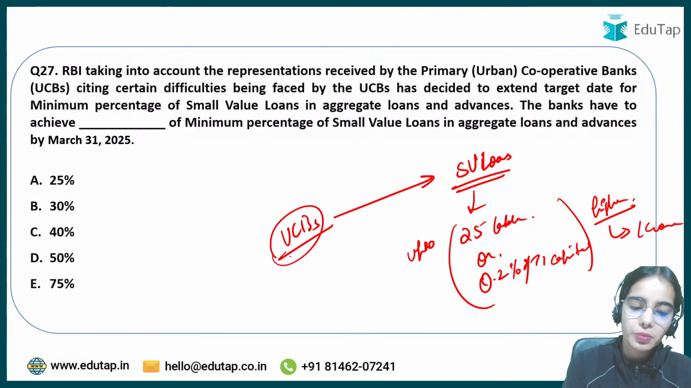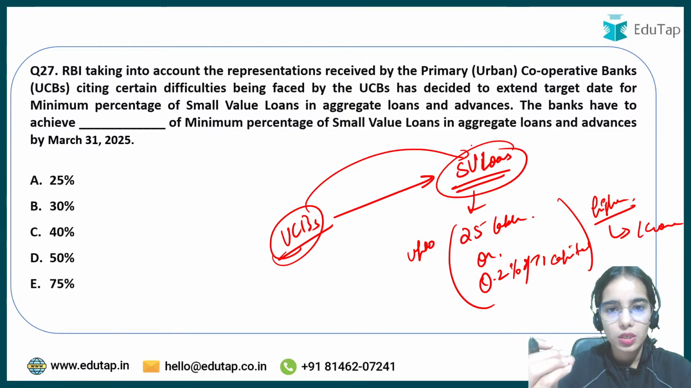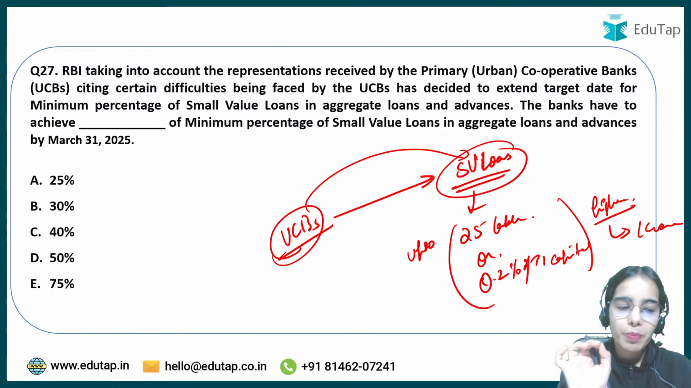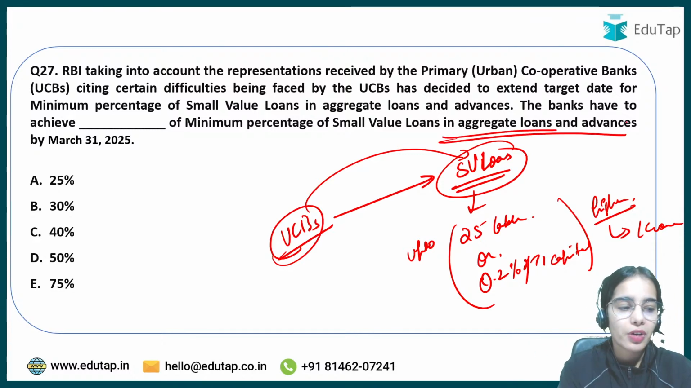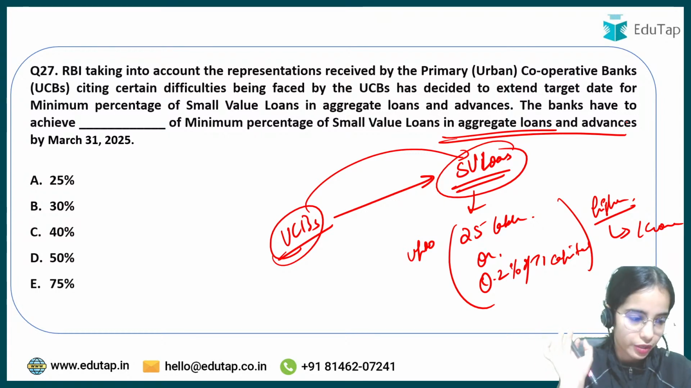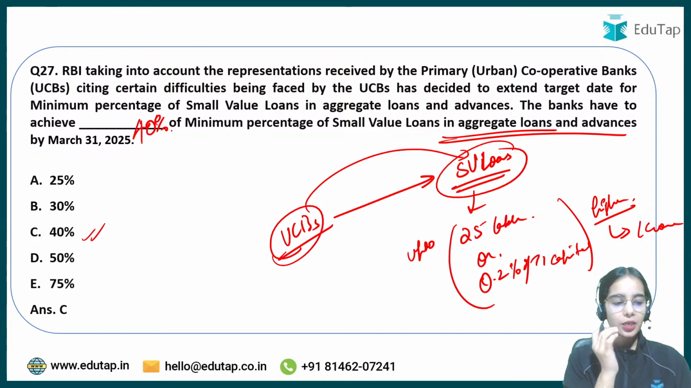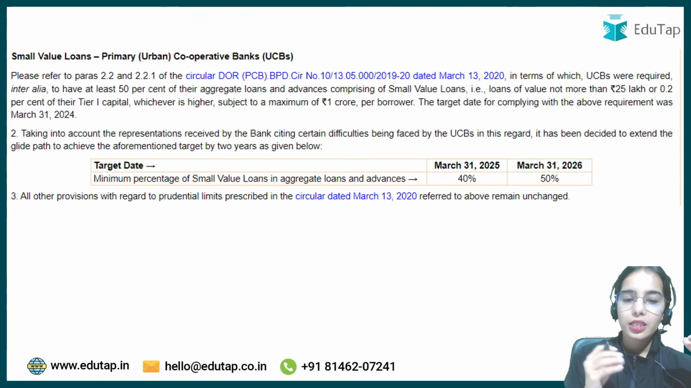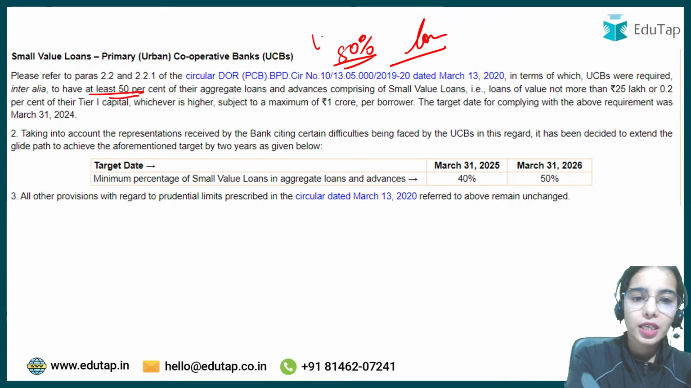Okay, so UCBs should be providing more and more small value loans. Now the banks have to achieve dash percentage of minimum small value loans in aggregate loans and advances by March 31st, 2025. So yes, 40%. That is, it was said that the urban cooperative banks have to achieve at least 50% of the loans that are given by the urban cooperative bank.